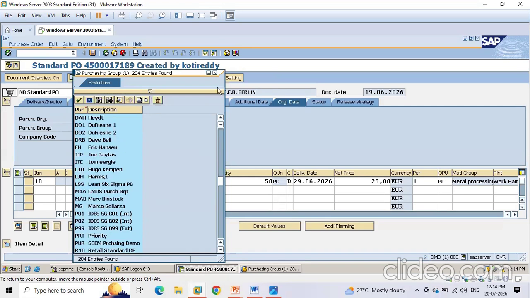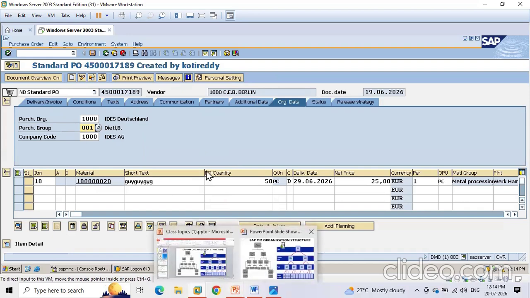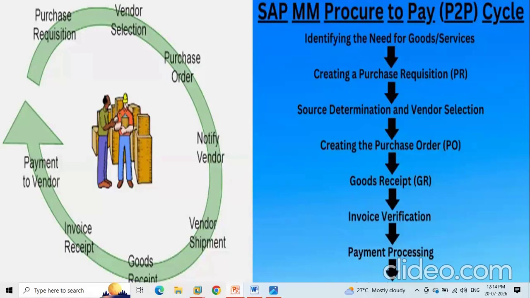Okay, when you join the company, a purchasing group will be created against you. It is a 3-digit alphanumerical code. And then next, what are we learning in this 25-day course? This is an SAP MM end user course, so we will be learning complete P2P and inventory management.